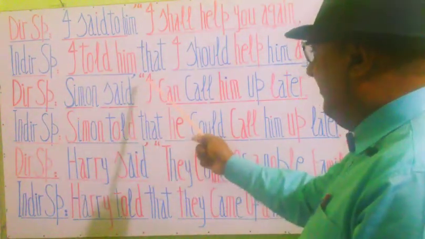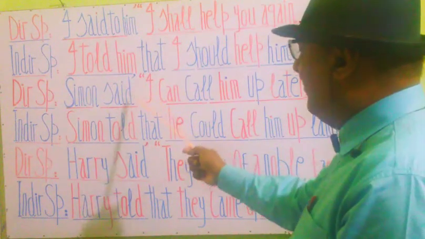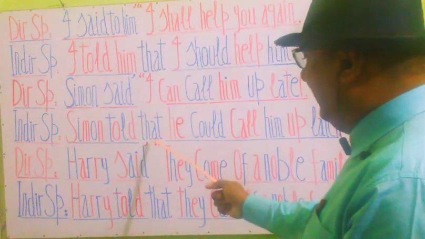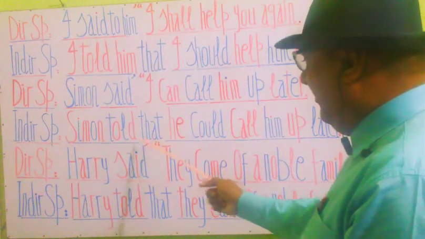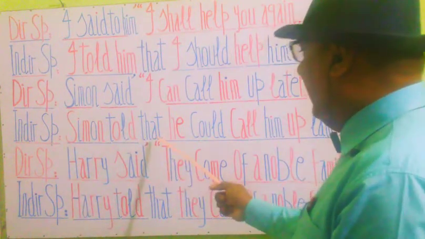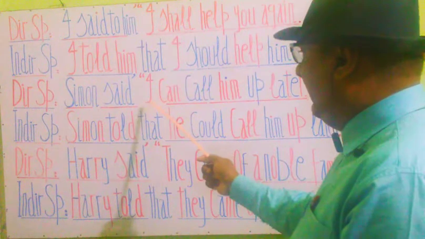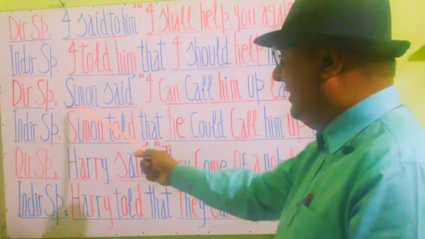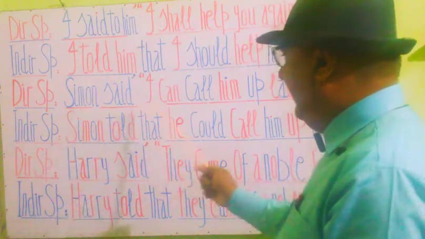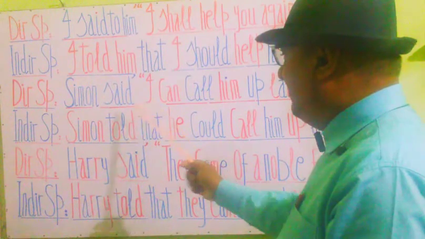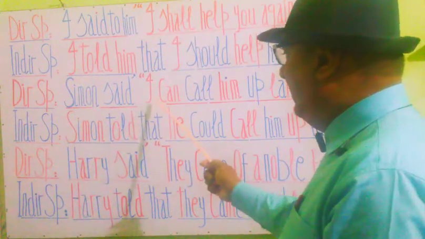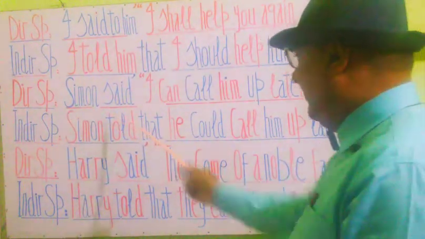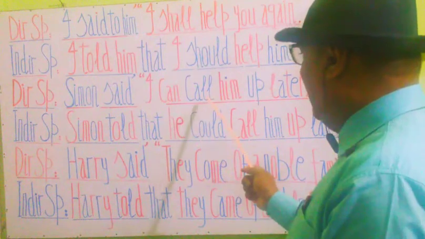Simon told, and the commas are removed as per the rules that apply for changes, and we have to write here that. You can see here Simon told that. Now we approach the subject, that is I. It's going to change by the outer subject, that is Simon. So I should be replaced by Simon. We need its pronoun, that is he. So we will write here he, and now again